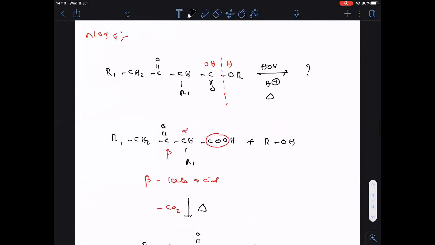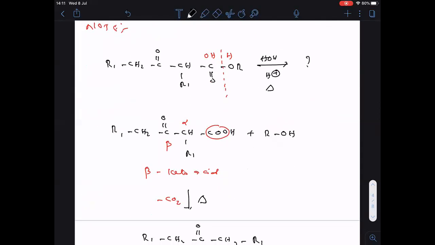Then application of the Claisen ester condensation.